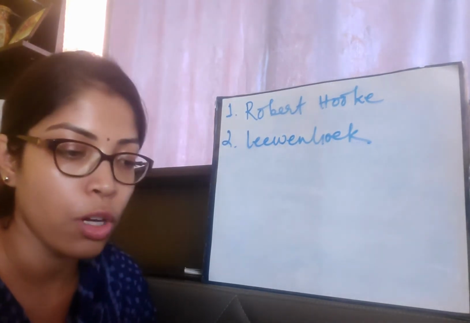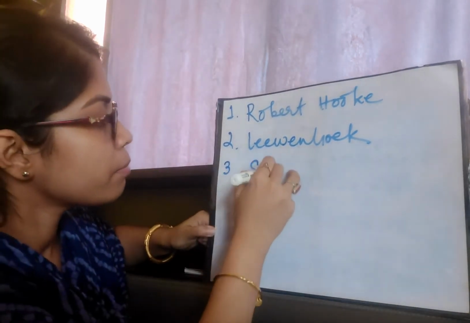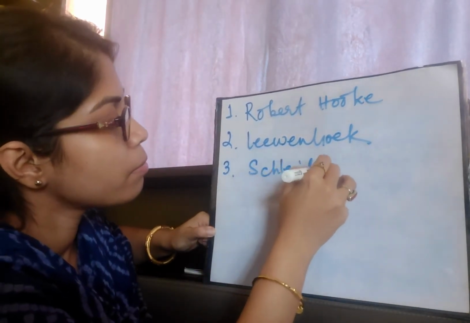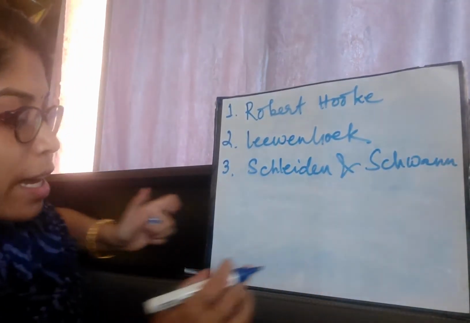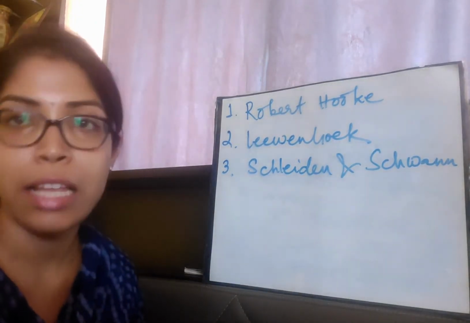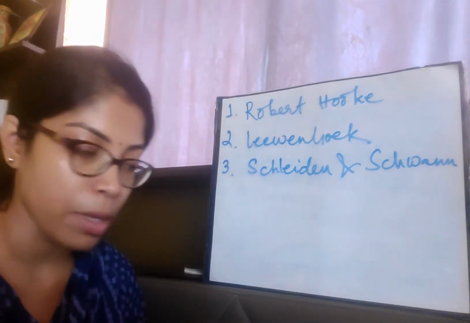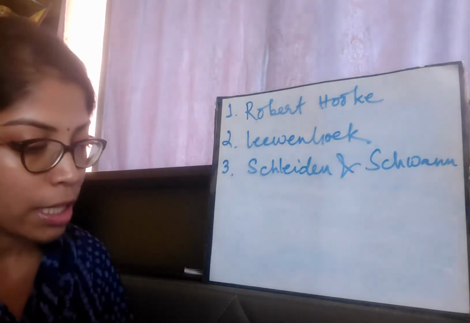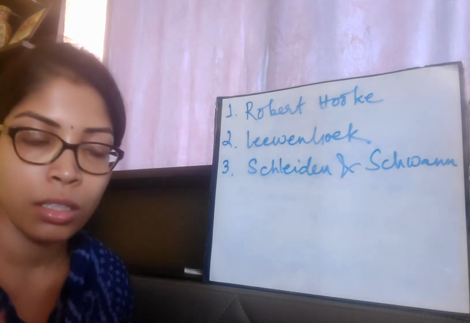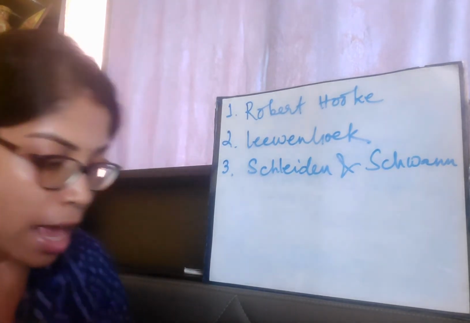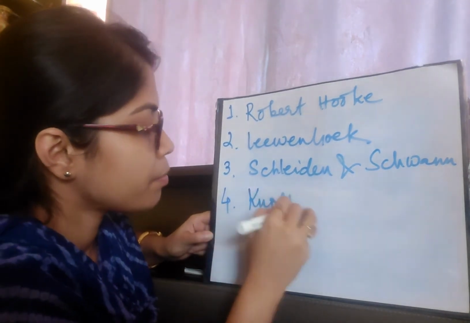Next, we are going to talk about Schleiden and Schwann. They are basically two scientists who gave the cell theory. Now what is the cell theory? We will talk about that just after this topic. Okay, so Schleiden and Schwann, they gave the cell theory, which is another big discovery in the total discovery of cell.